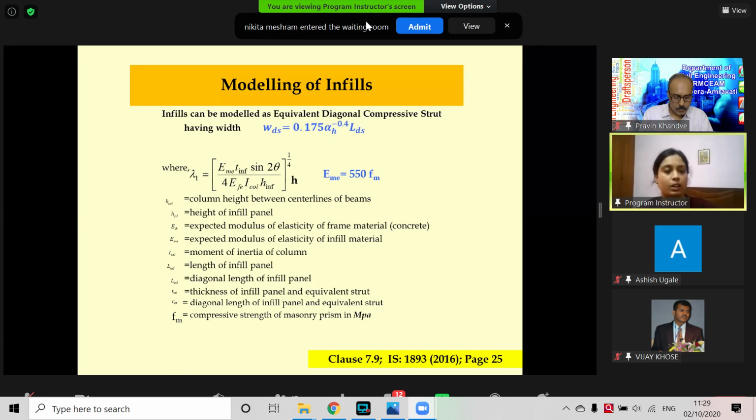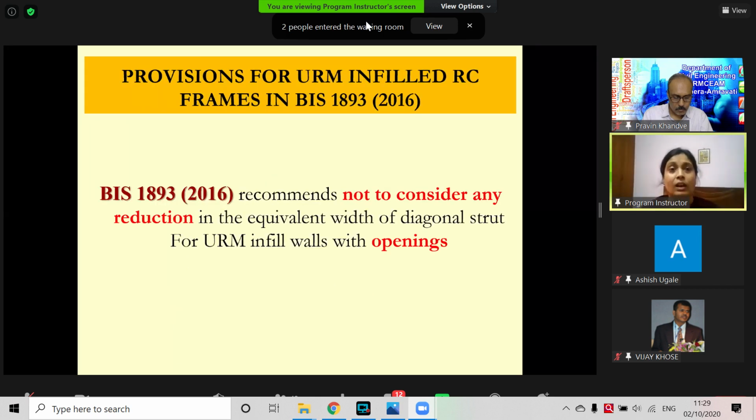Why pin jointed? In a pin joint, it cannot take moment. The strut action is only taking axial force, right? And in tension, in the actual structure, there are openings. Even in the first figure I showed, there are openings for doors and windows. How are we going to model that?